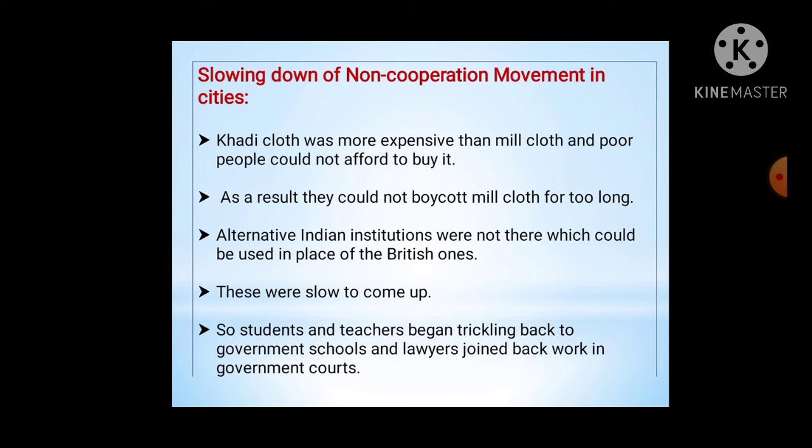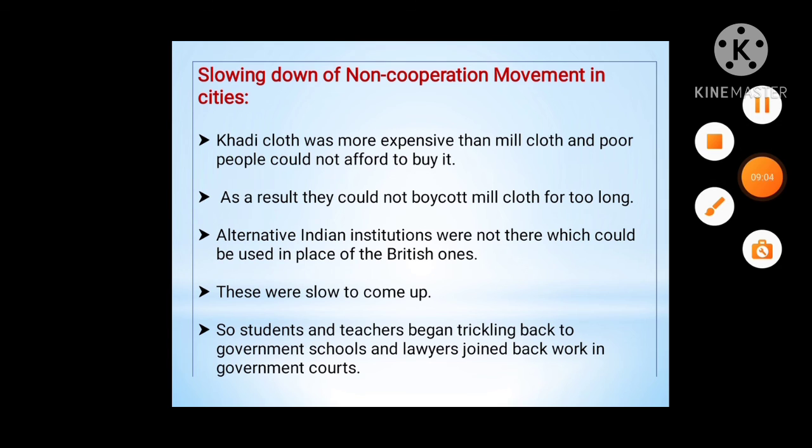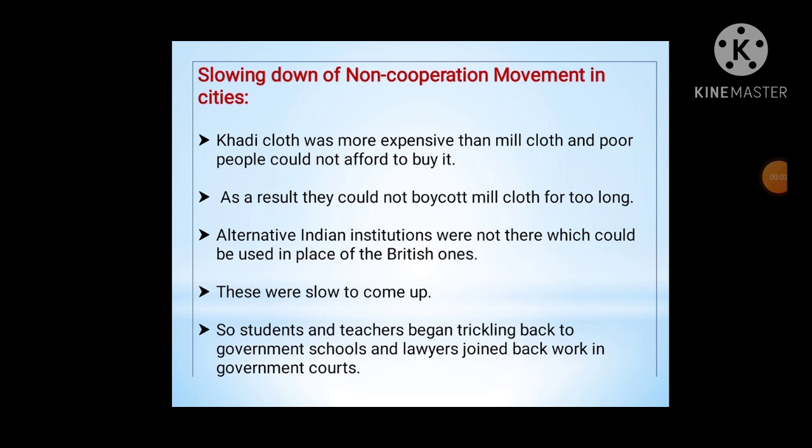Slowing down of the non-cooperation movement in cities. Khadi cloth was more expensive than mill cloth and poor people could not afford to buy it.